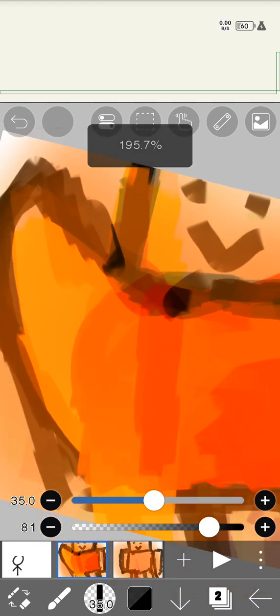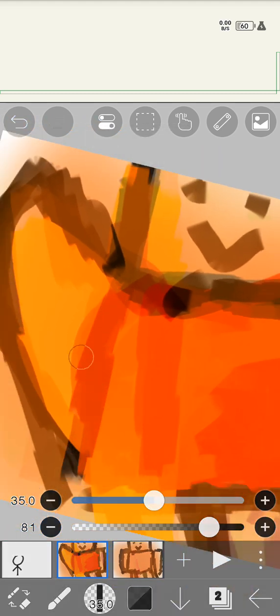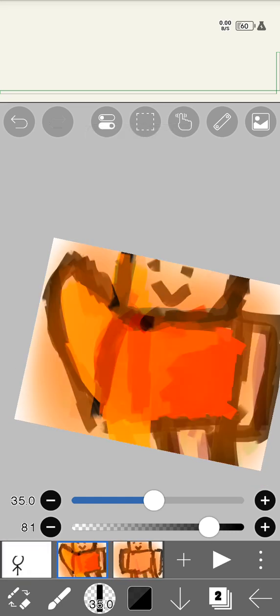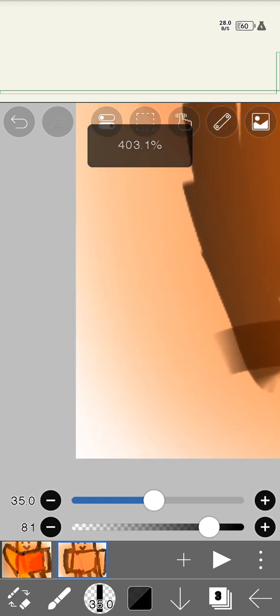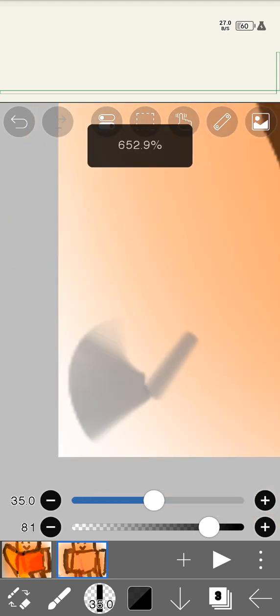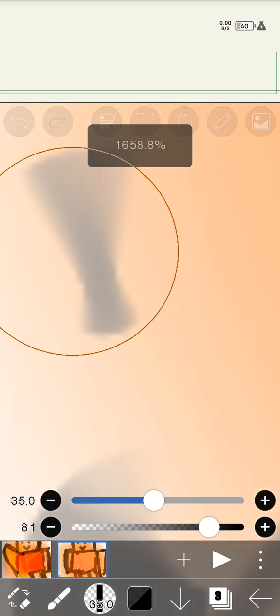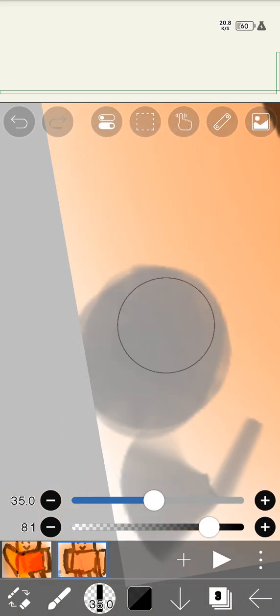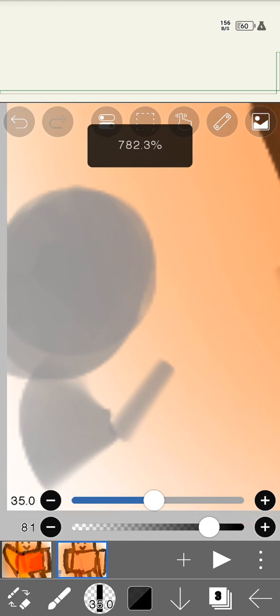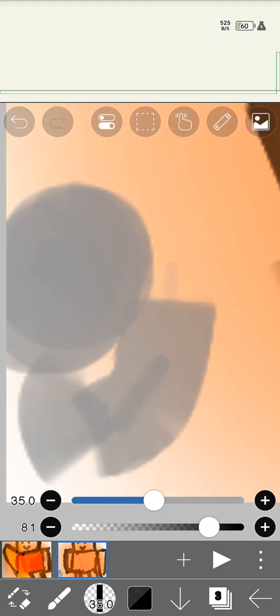Because it's a square, but you can just make a circle like this. Oh my gosh, I felt a circle seriously like that, like this, and like this, and like this. Yeah.